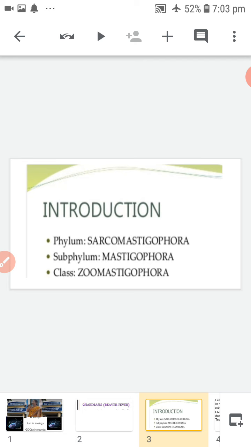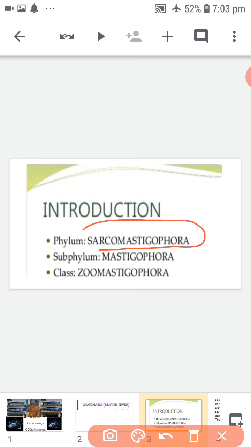Parasite Giardia. Systemic position is phylum Sarcomastigophora, subphylum Mastigophora, class Zoomastigophora.